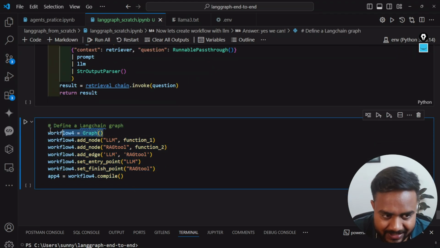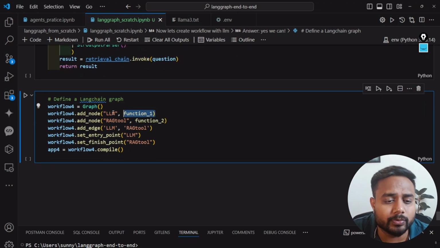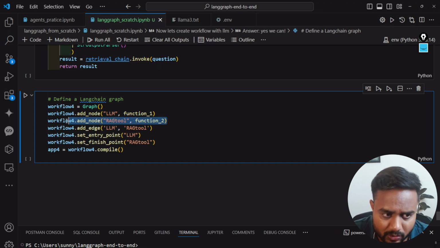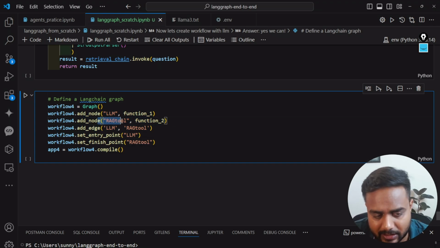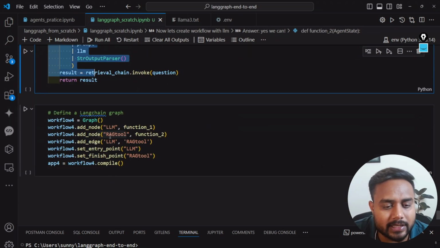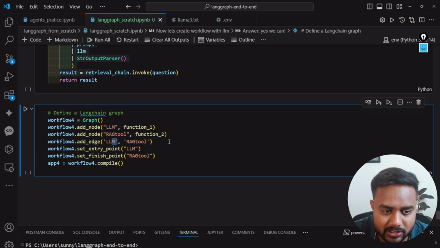I'm creating an object of this graph, then adding the nodes. Here's my LLM, and inside the second node I'm going to keep the RAG tool. This is my RAG, inside the second function. And then guys, here I'm creating an edge, meaning connectivity between this LLM and this RAG tool.